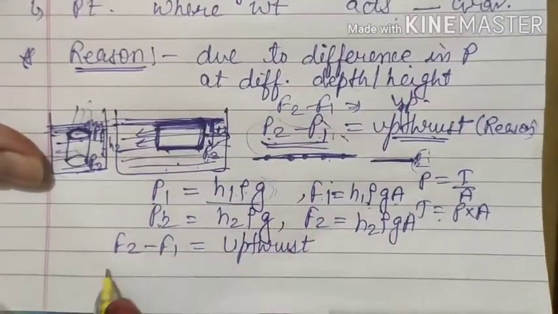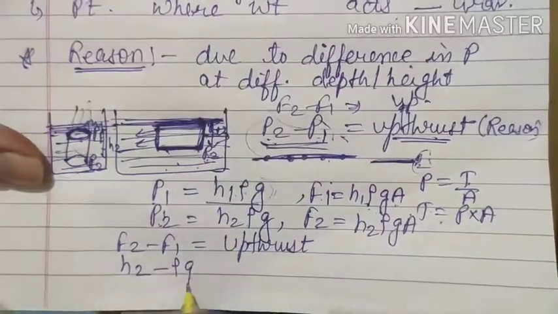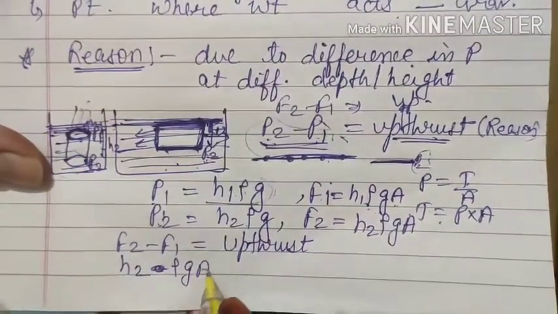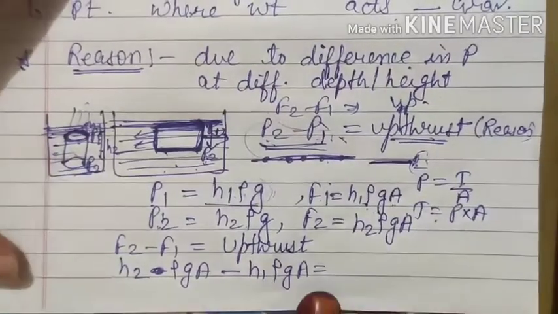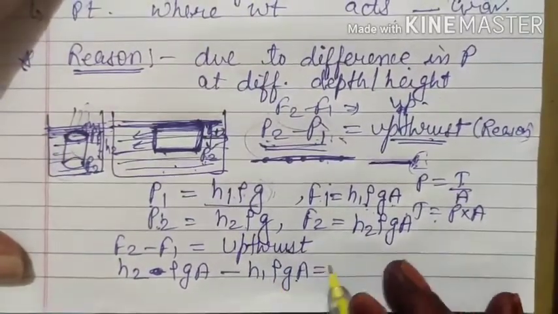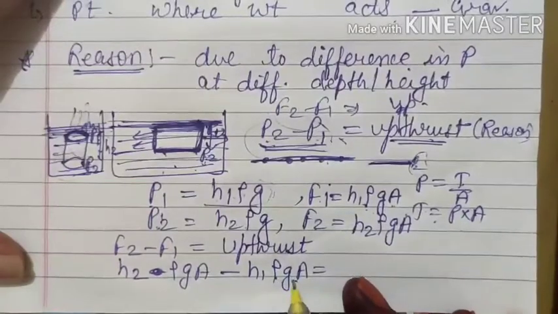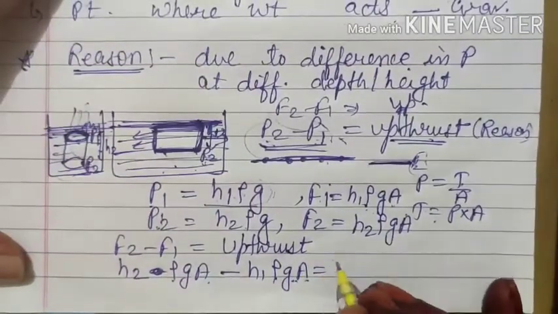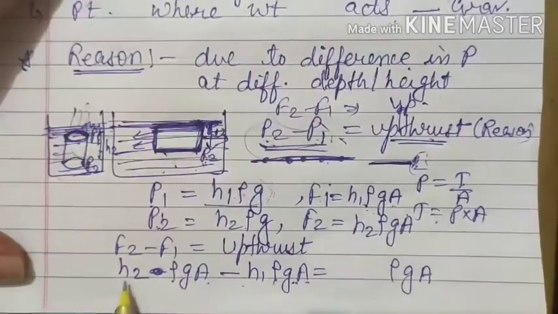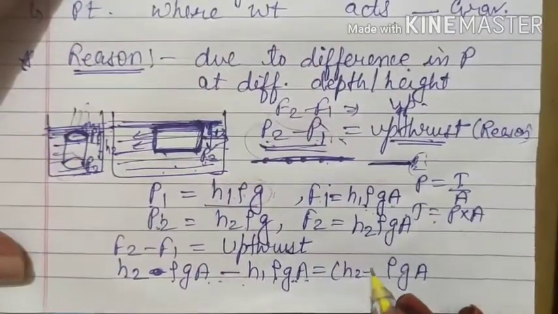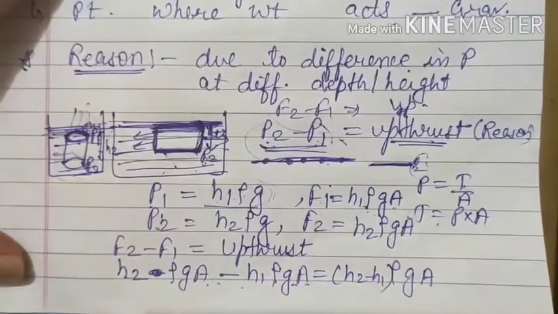So here H2 rho G A minus H1 rho G A. Okay, from here you can take some things common. You see rho G A, that means you can take it common, rho G and A. Then what is remaining? H2 minus H1. This is remaining.